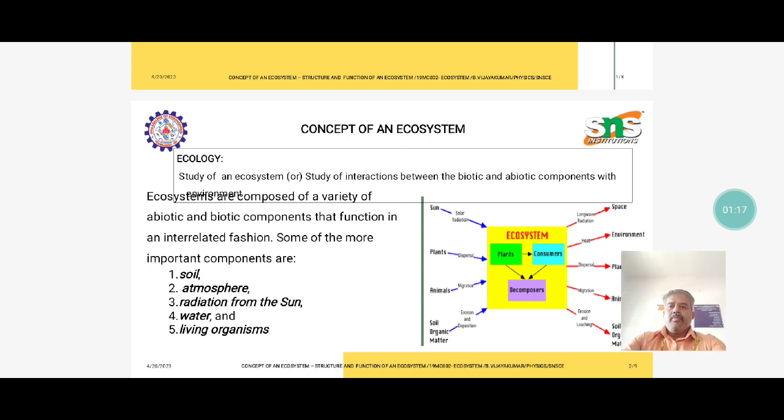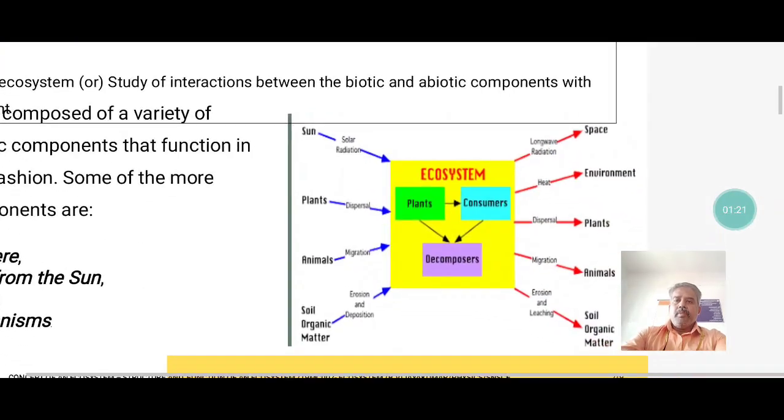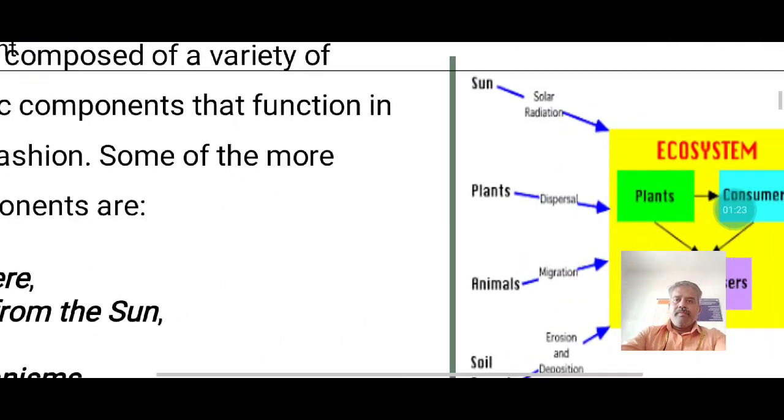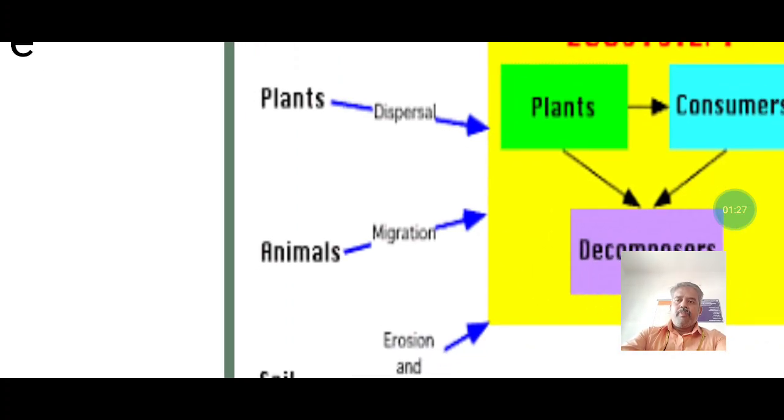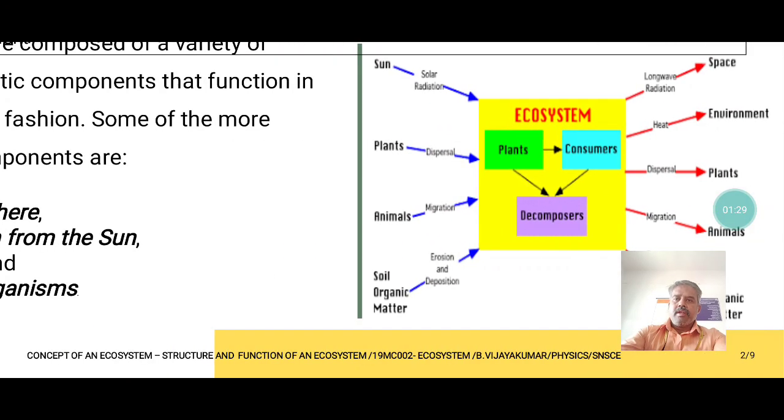Look at what I mention in this diagram: plants, animals and sun, the space, environment. These three categories form all the types.